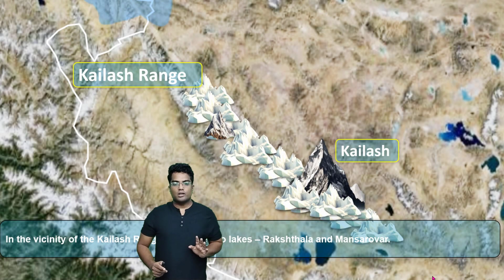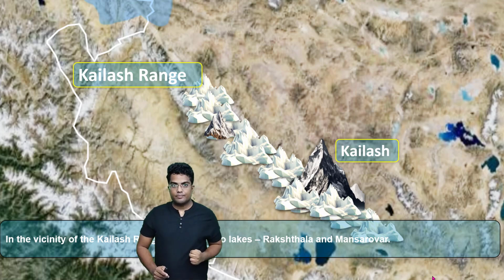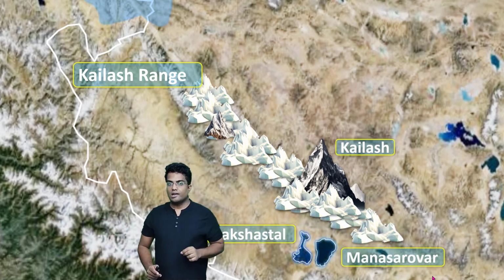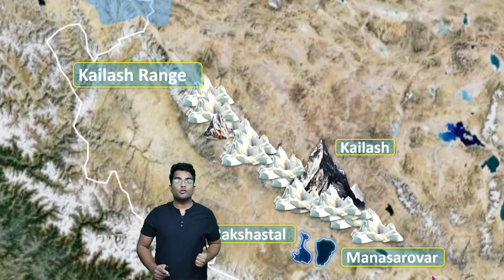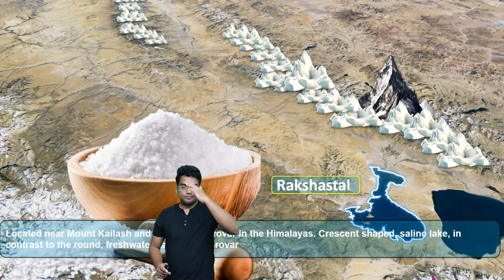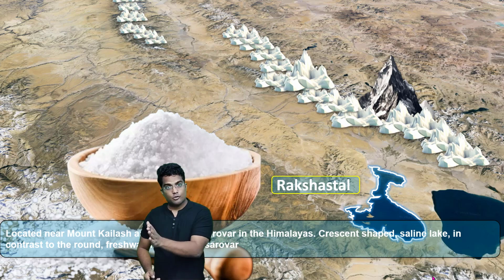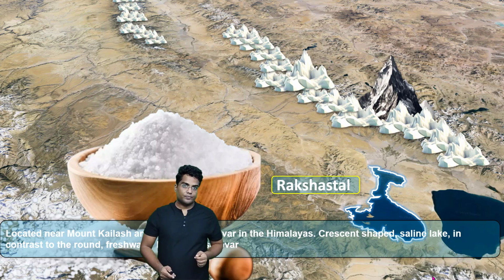So this is Mount Kailash and that's the whole Kailash range, and there you can find two lakes. One of them is Rakshatal lake and the second one is the Mansarovar lake. At this point, we are interested only in the Rakshatal lake, right? Now remember this, these two lakes are very different. Rakshatal lake is entirely salt water, while the Mansarovar lake, which is located adjacent to it, is completely fresh water.